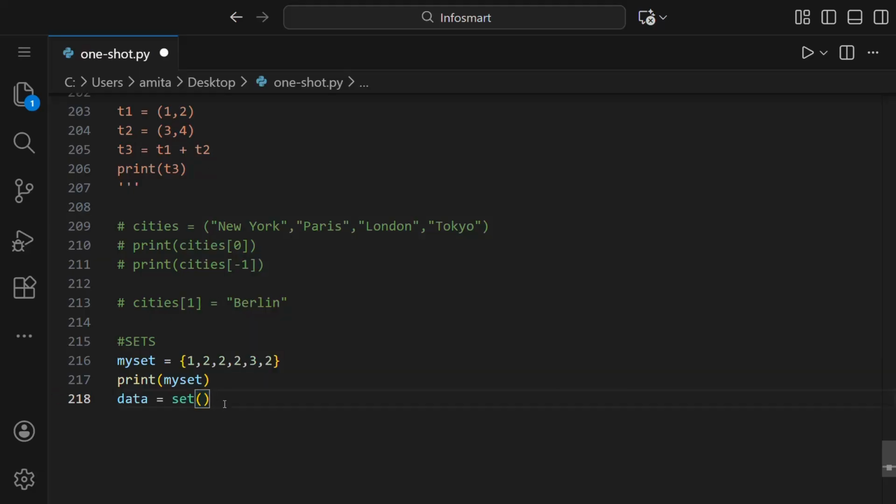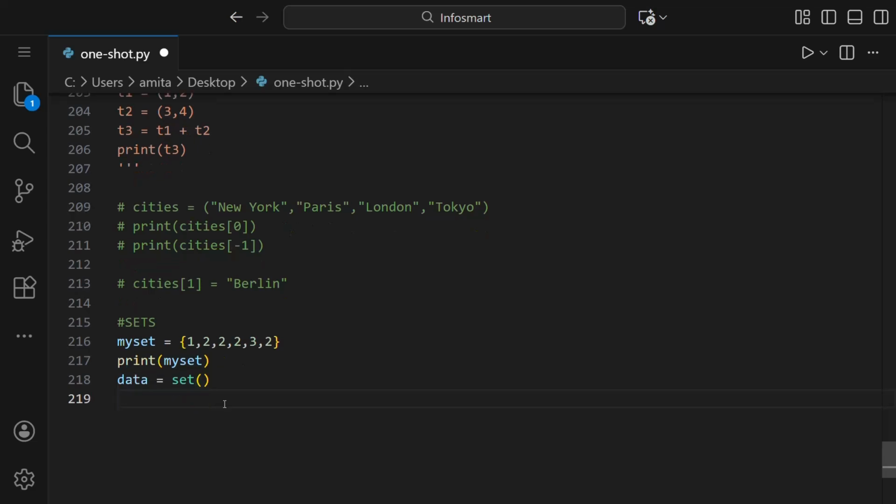They're useful for removing duplicates and they're unordered, so indexing is not possible. Sets are mutable, but elements must be immutable. What does that mean? A set can have a tuple as an element, but not a list, dictionary, or even a set itself.